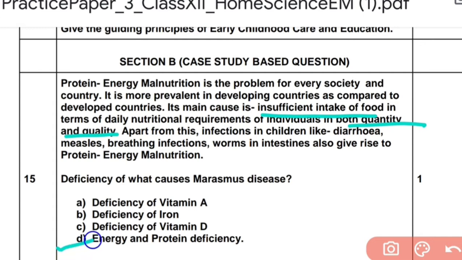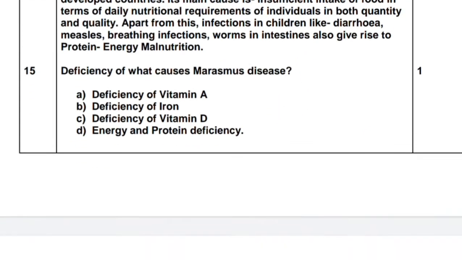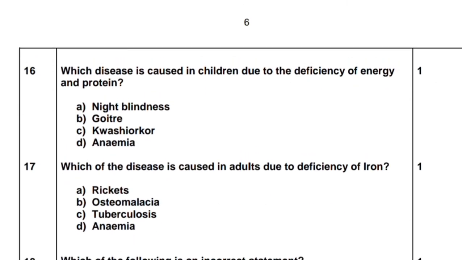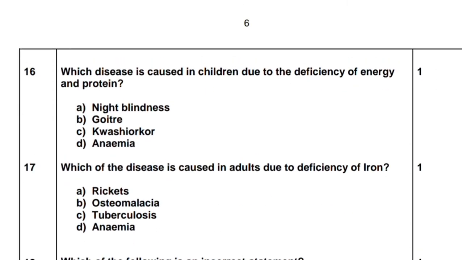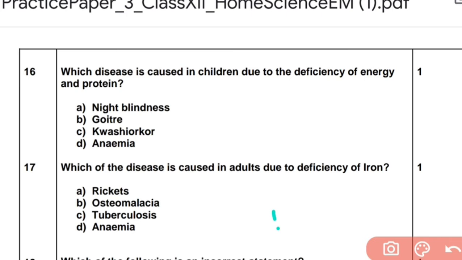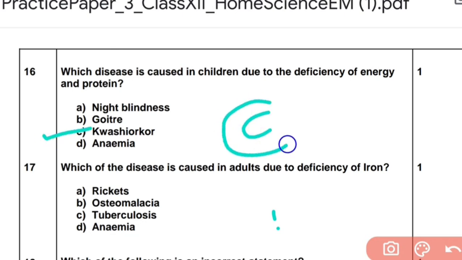I think you cannot have a simpler paper than this. Marasmus, we are talking about protein energy malnutrition. So obviously marasmus would be caused by protein and energy deficiency. So the answer is D. Let's see question number 16. Which disease is caused in children due to deficiency of energy and protein? Again, energy and protein. It's either marasmus or kwashiorkor. Marasmus is not given here. It's kwashiorkor. So the answer is C.